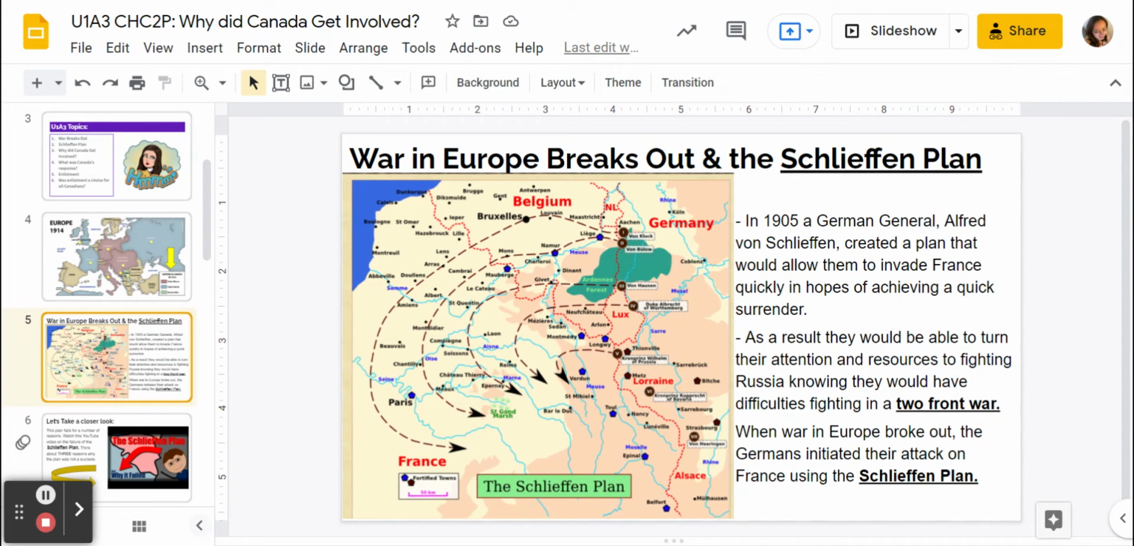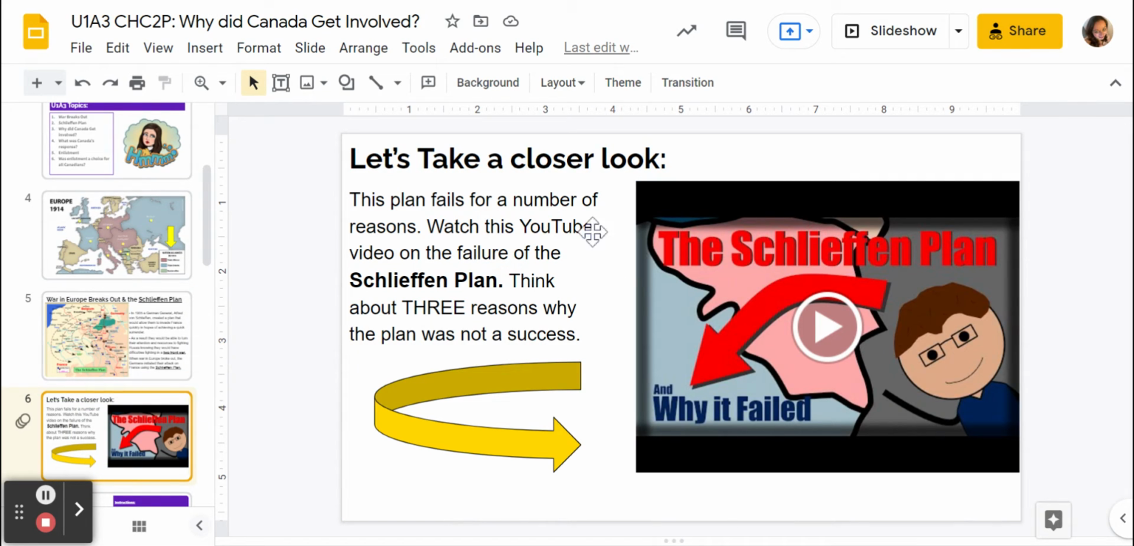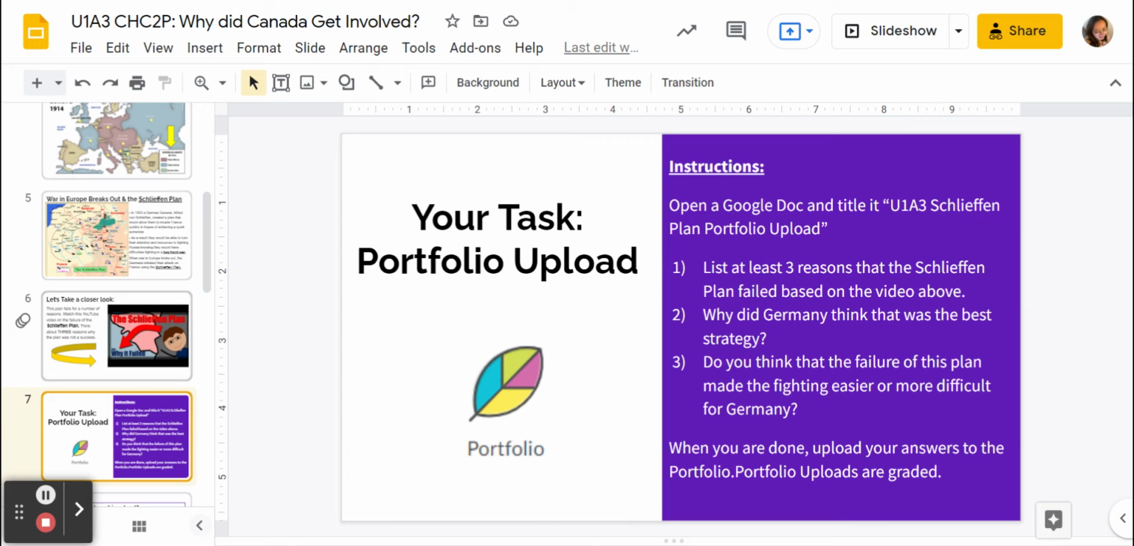So in 1905, a German general, Alfred von Schlieffen, created a plan that would allow Germany to invade France quickly in hopes of achieving a quick surrender. As a result, they would be able to turn their attention and resources to fighting Russia, knowing they would have difficulties fighting in a two-front war. When war in Europe broke out, the Germans initiated their attack on France using the Schlieffen Plan. So for all of the particulars of that, you will need to watch this video really quickly here. It's a very short video, so make sure you watch that on slide 6. And then you'll be ready to complete the portfolio upload.